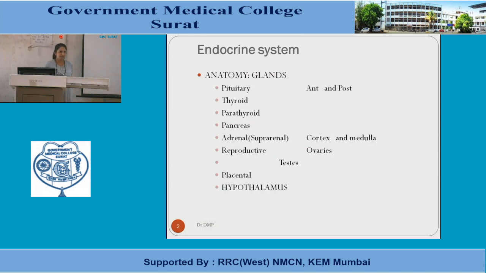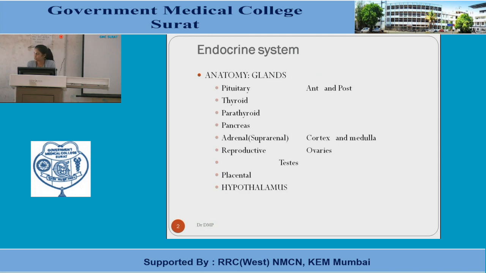As you know, every system comprises various organs. Here the endocrinal system comprises the glands. So organs are named as glands here mainly. Anatomically, if you study the endocrinal system, it includes the pituitary gland mainly, which is in the head portion, and has two components, the anterior pituitary gland and the posterior pituitary gland. Next follows the thyroid gland. The thyroid gland is responsible mainly for maintenance of the BMR in the body by means of the thyroid hormones, namely T3 and T4.